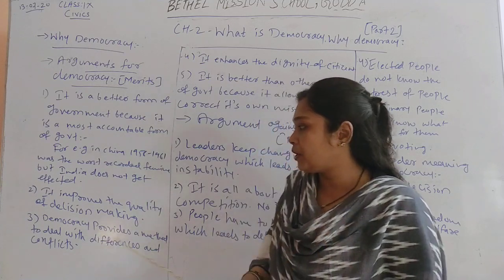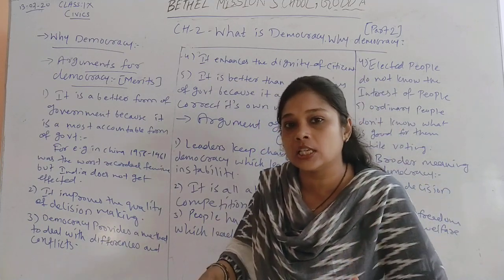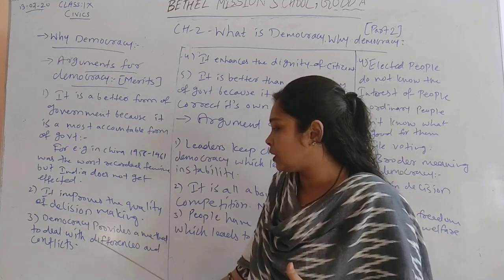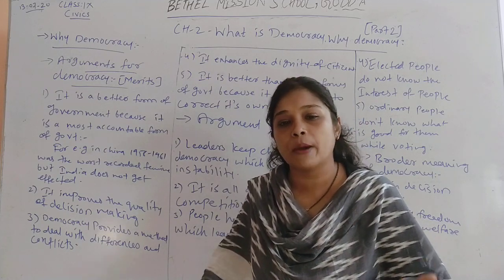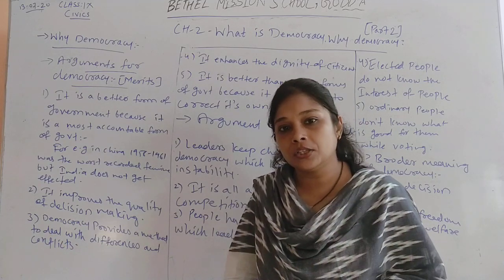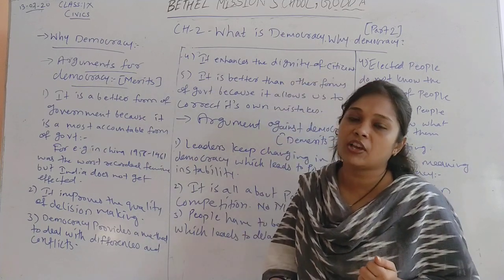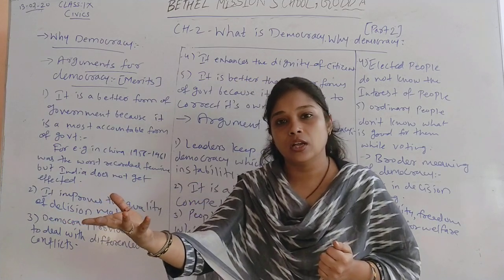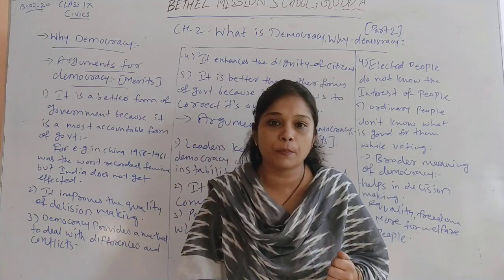But democracy does not force its decisions on citizens. It provides a method which deals with the differences and conflicts among the parties, among the citizens, or among groups of people living in a country. Like India has unity in diversity. In India we have varieties of religion, differences in culture and ideas of the people.